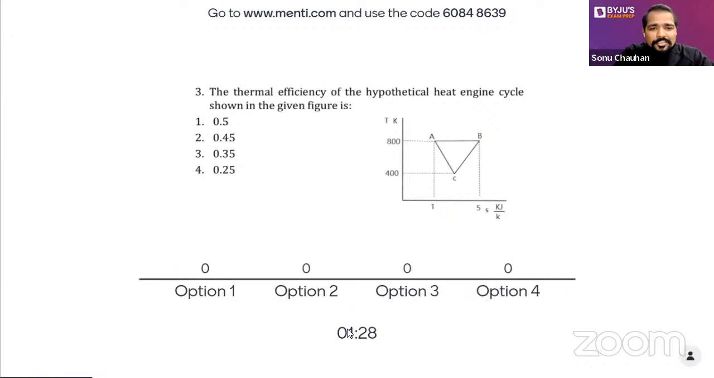The thermal efficiency of the hypothetical heat engine cycle shown in the figure is. It's a clockwise cycle. I have just discussed this question in the classroom a number of times, so I think right now you will make the score on my side. This time you will definitely score. Yes, write the answer fast.